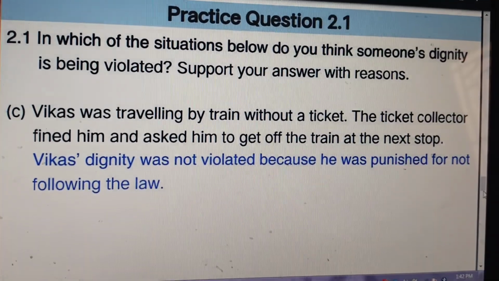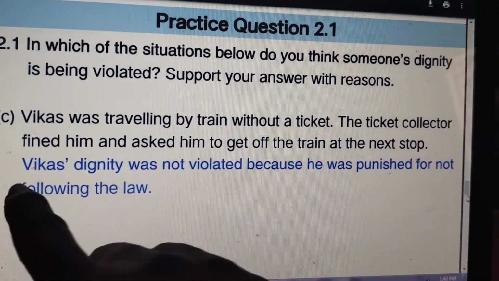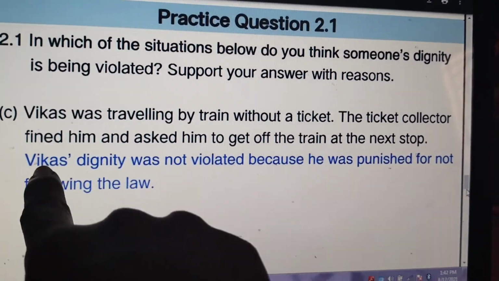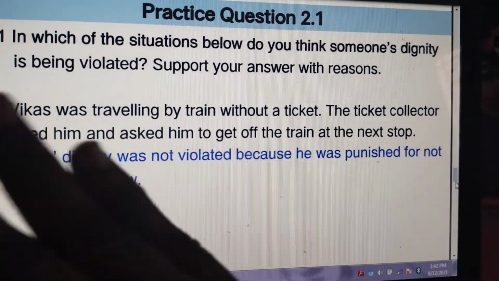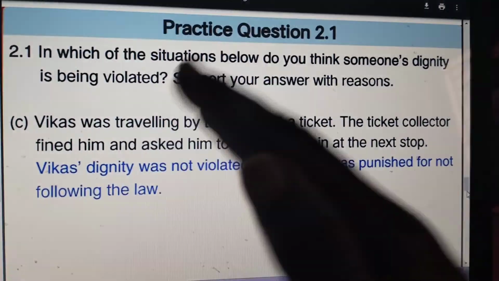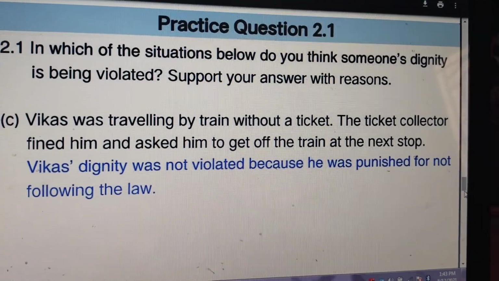So here he is disobeying the order given by the government, right? So here you can see Vikas's dignity was not violated, as he was fined and has to get off the train at the next stop. It was not violated because he was punished for not following the law. He didn't pay the money for that, isn't it? So this is what happened in this situation.